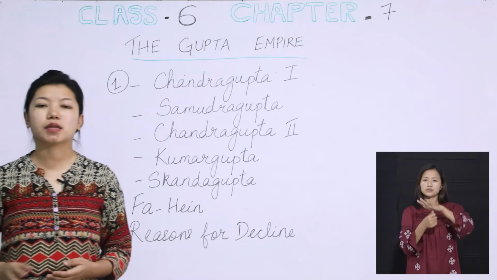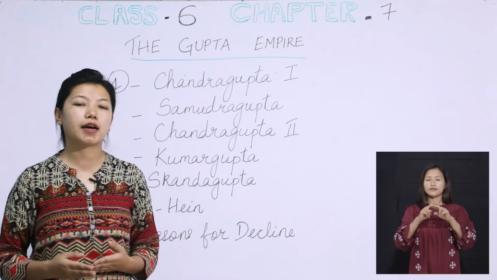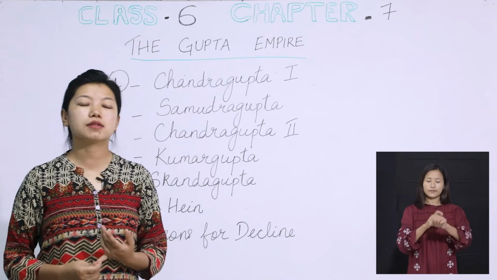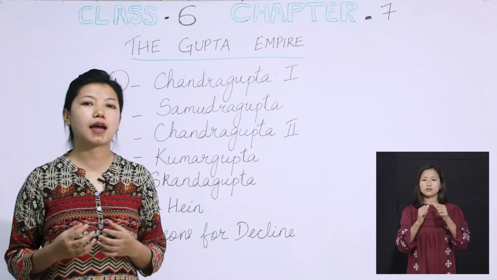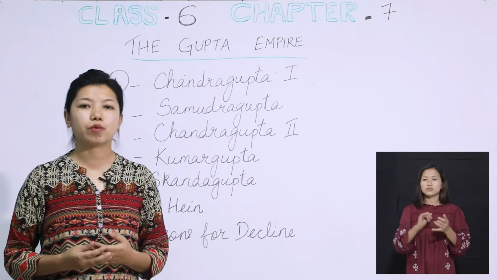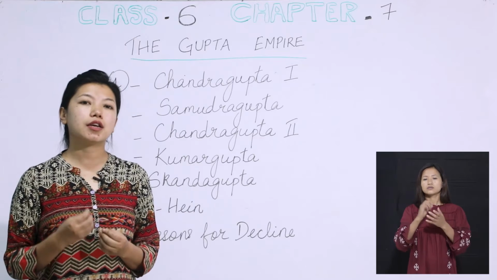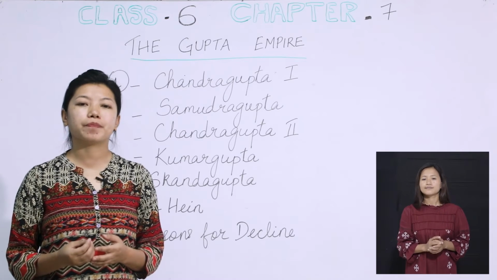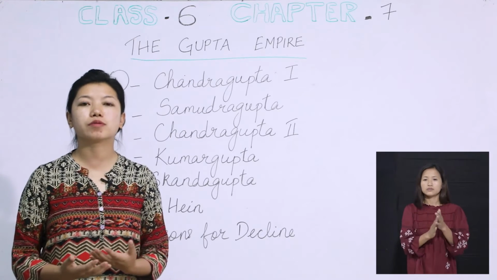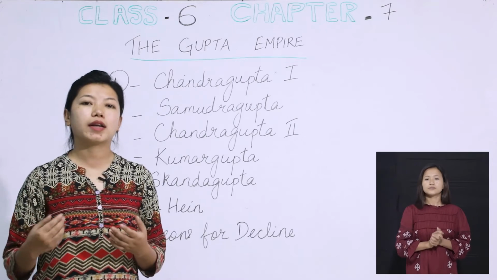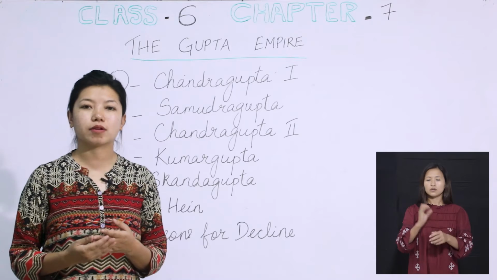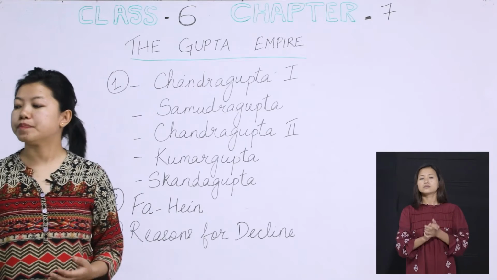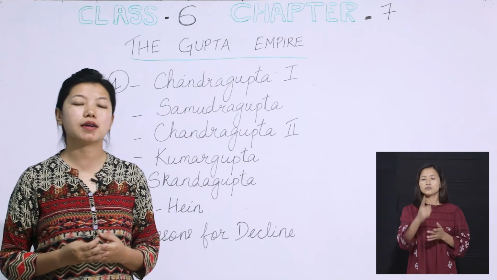Coming to the advancements, Fa Hien also observed that during the Gupta times, there was a huge advancement in technology. One was Aryabhatta, who was considered the greatest scientist in those days. Aryabhatta introduced the number 0 in mathematics, and he also told people that the earth revolves around the sun, while at the same time it rotates on its axis. That was a great discovery, and all this information was given by Aryabhatta.